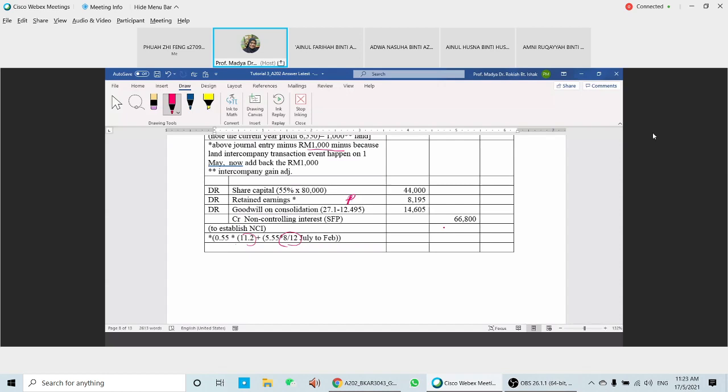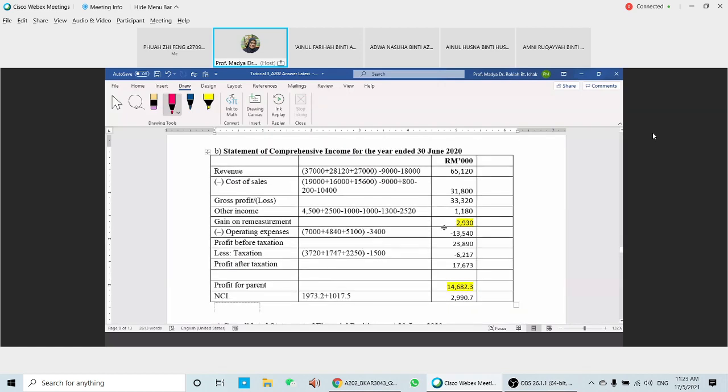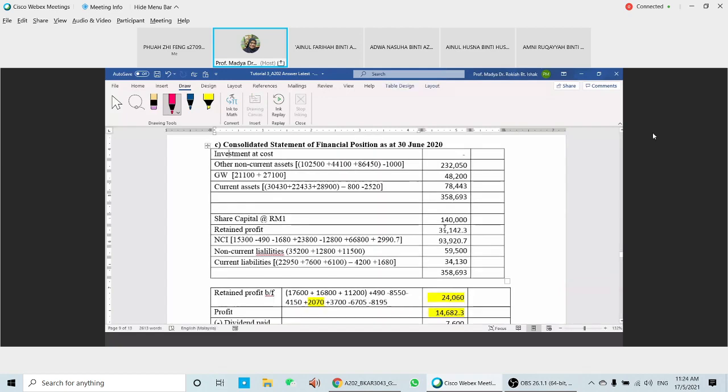Okay, I'll show you the income statement. So just copy the answer for this one and then try to redo that once again. And then this is the statement of comprehensive income, and then this is the statement of financial position.